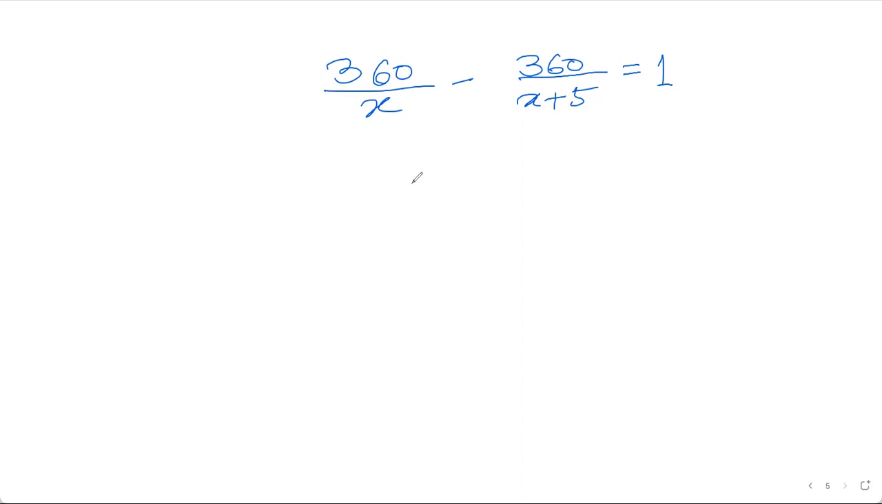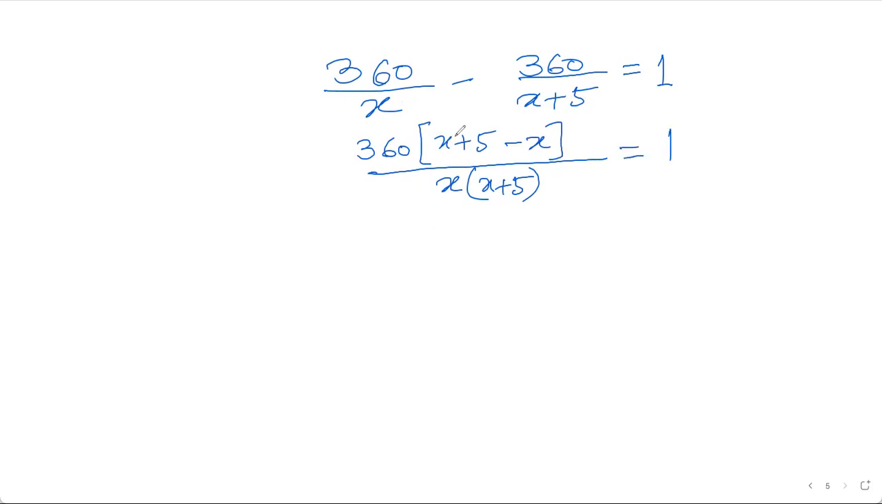Now what shall I do? I will take the LCM of this, x multiplied by x plus 5. This is the LCM. If we divide the LCM by x, you get x plus 5. So 360, I am taking this common. x plus 5 minus x, because if you divide the LCM by x plus 5, x is there. So you can write x here. And 360 in both, therefore 360 has been taken common. So you can cancel this x, and I'm getting 360 into 5 is 1800, upon x square plus 5x by distributive multiplication.